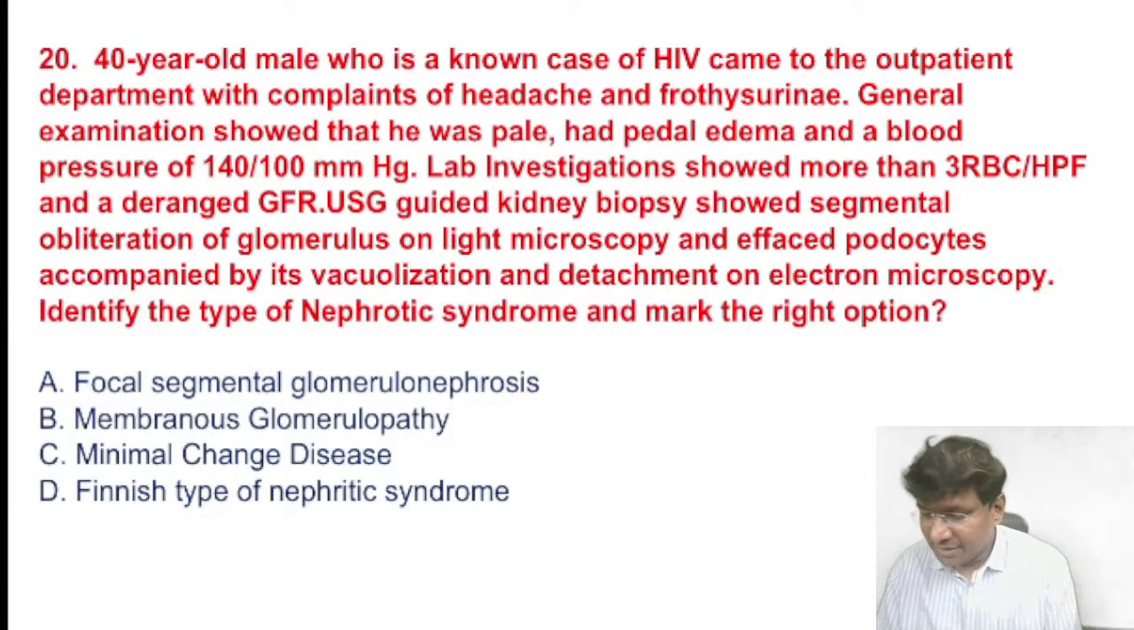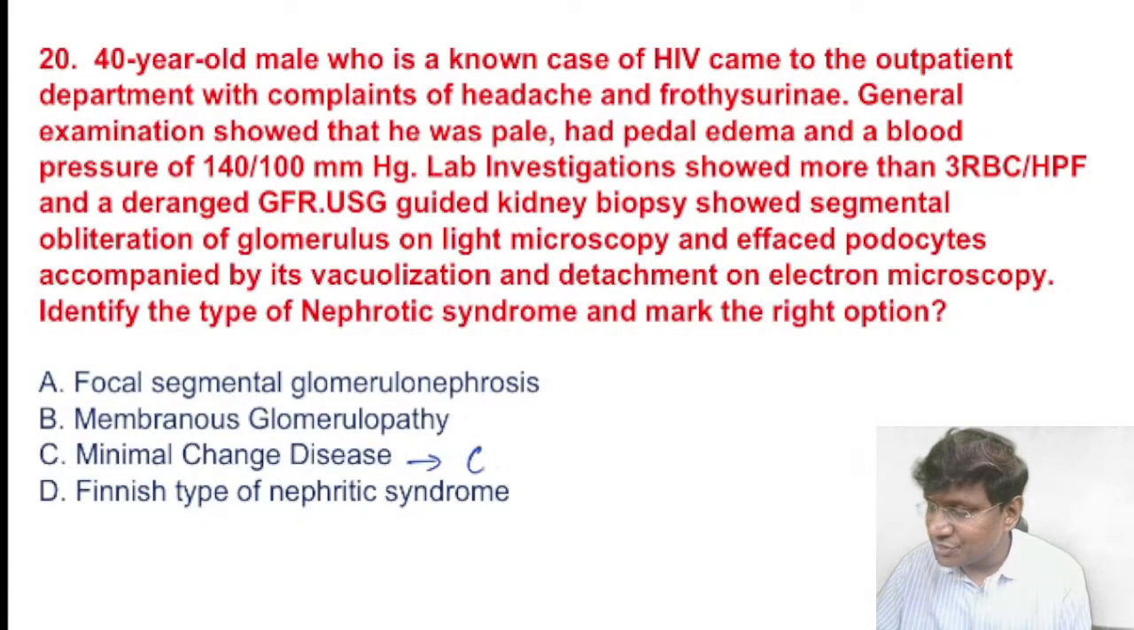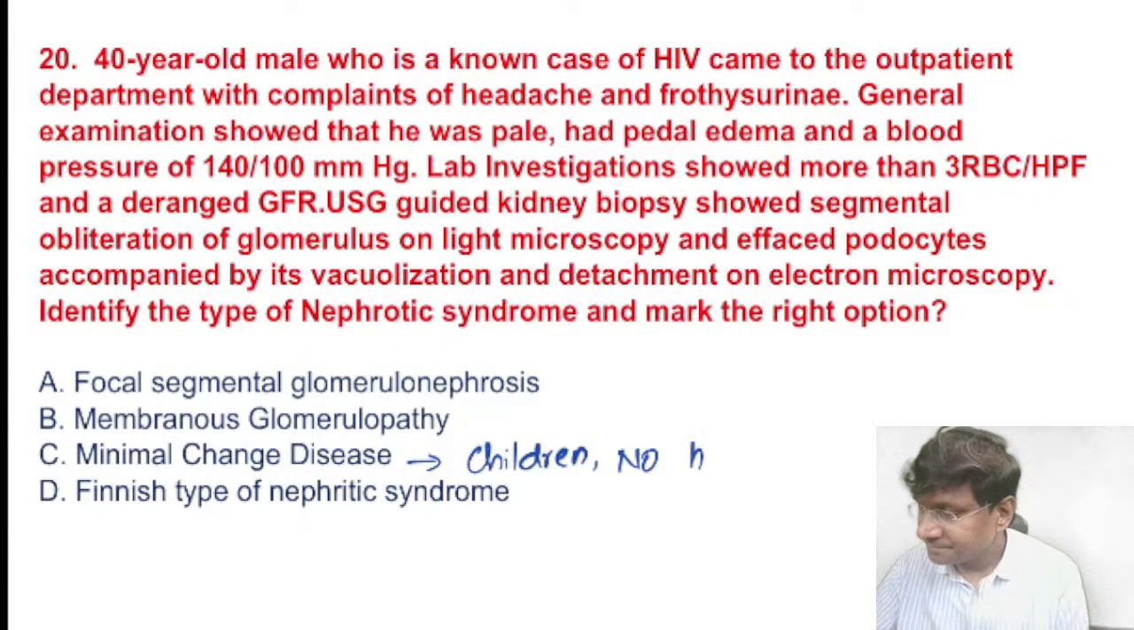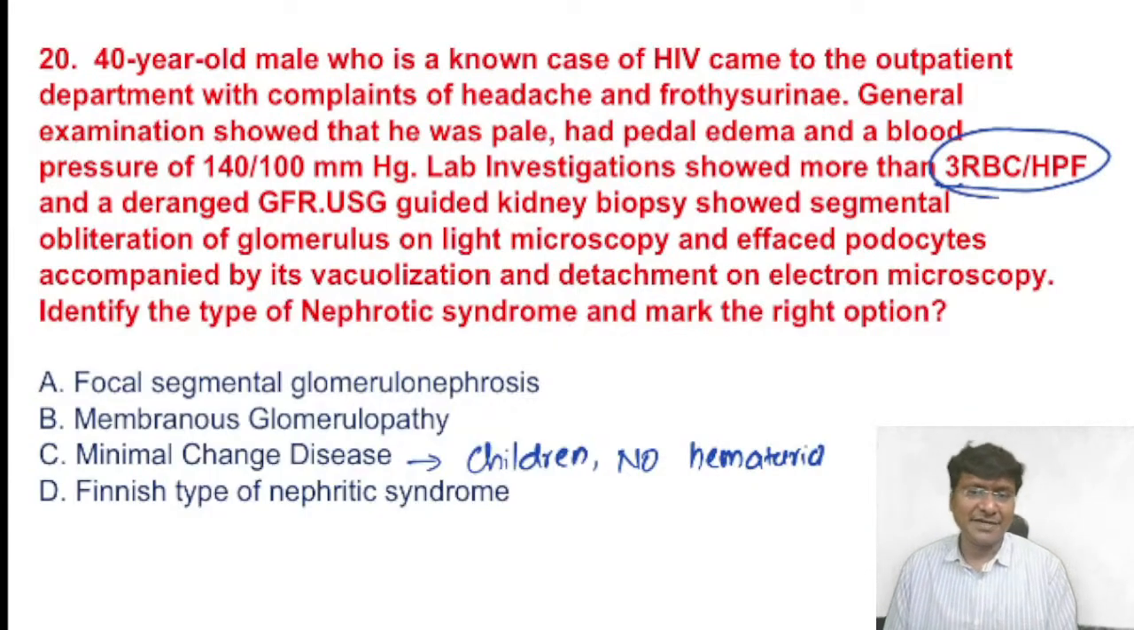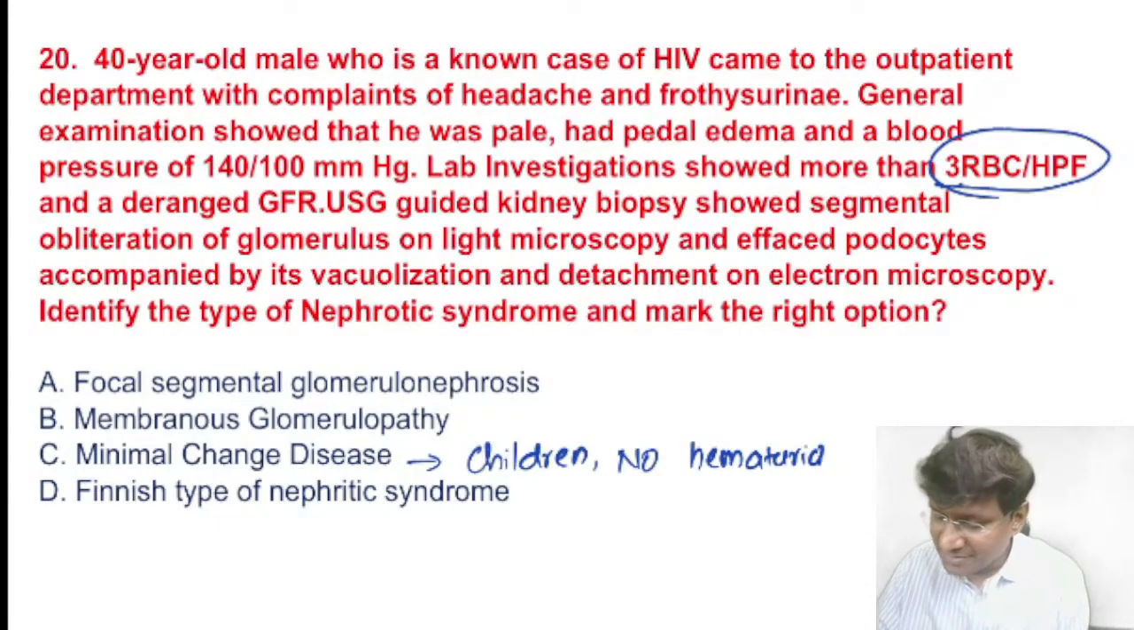It is not minimal change disease. Why? Because minimal change disease is commonly observed in children, right? And you will not have hematuria there. Our patient is having 3 RBCs per high power field, right? Which is microscopic hematuria, which is not seen in case of minimal change disease. So minimal change disease is completely ruled out.